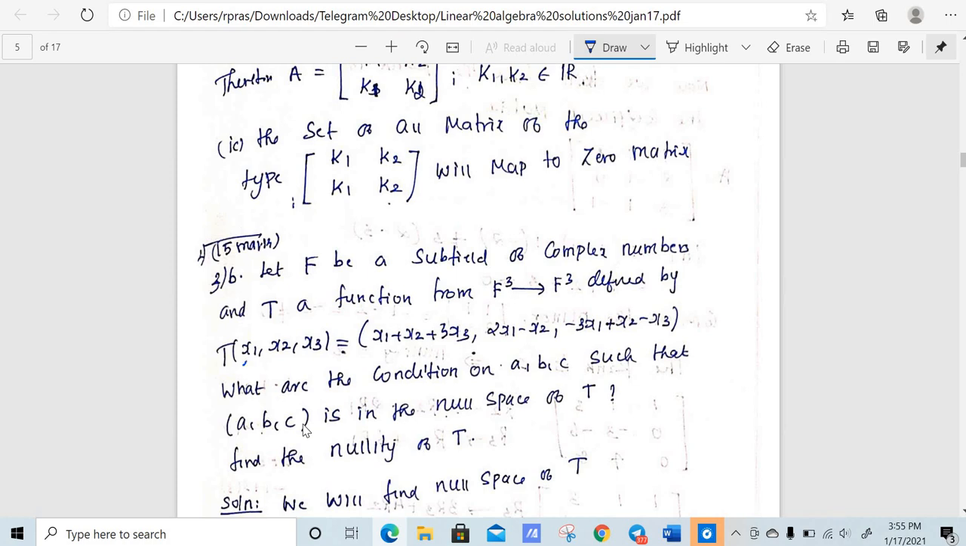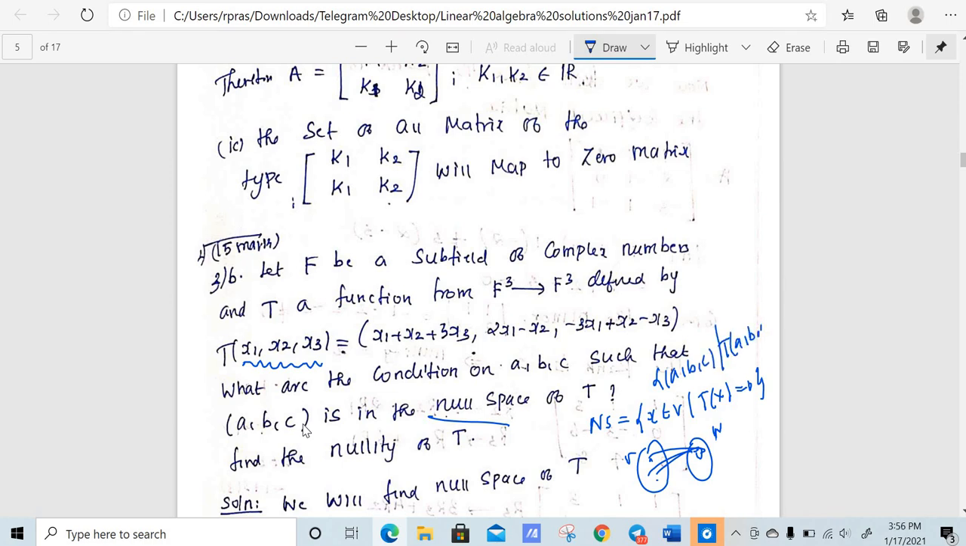So we need to find a vector that is mapped to 0. What is the null space? Null space consists of all those vectors in V such that T of x is equal to 0. That is, all those vectors in V that are mapped to the 0 vector. So here we need to find all (a, b, c) such that T of (a, b, c) is equal to 0. That means what are the conditions on (a, b, c) such that it is in the null space of T.